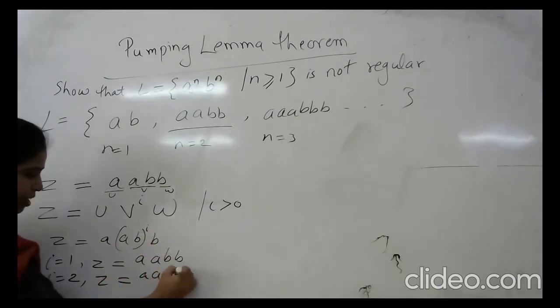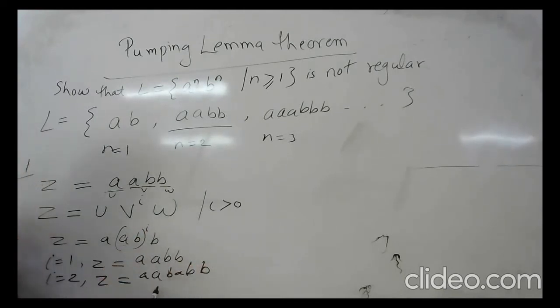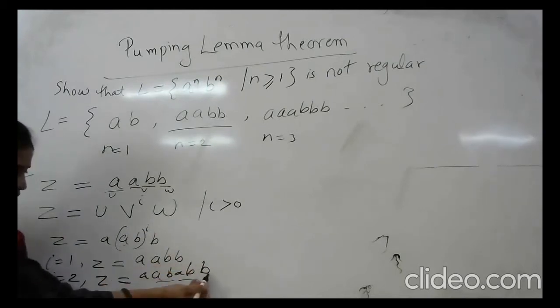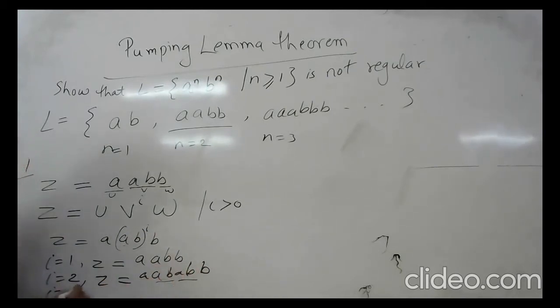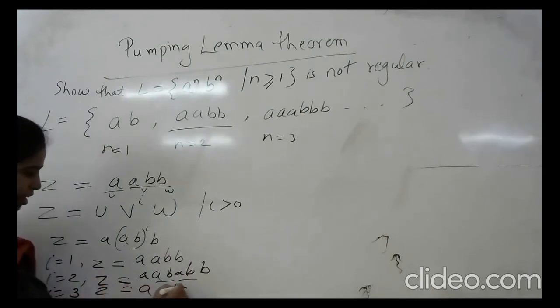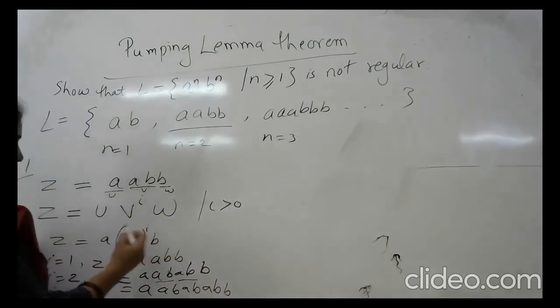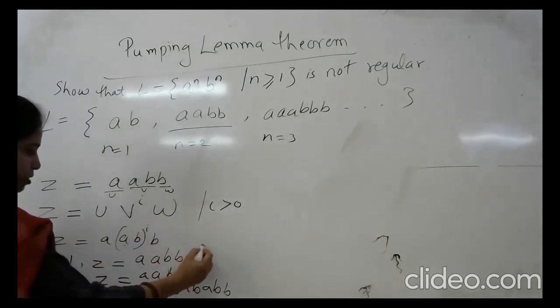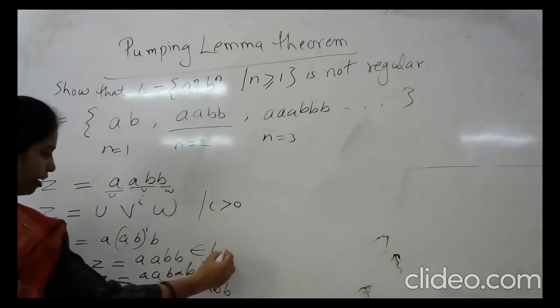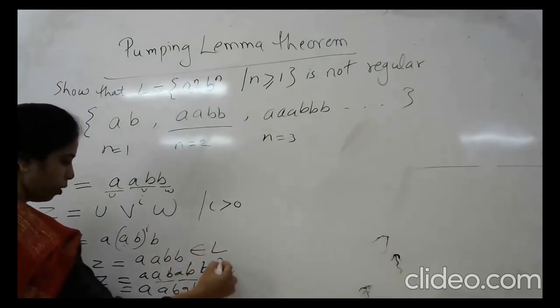It becomes aab aab b. So ab comes twice, then b. For i equal to 3, z is equal to aabababb. So this string belongs to the language, but this string does not belong to the language.